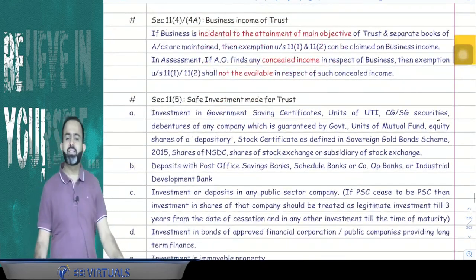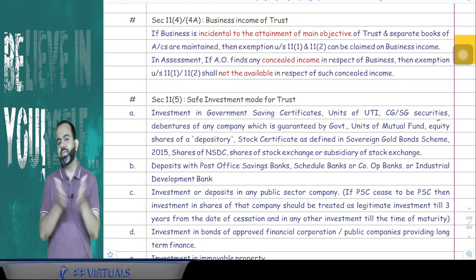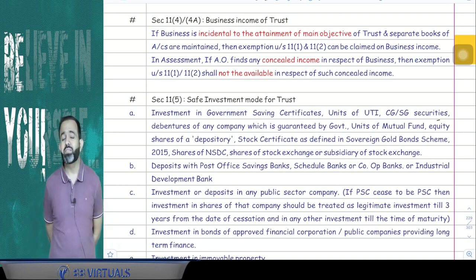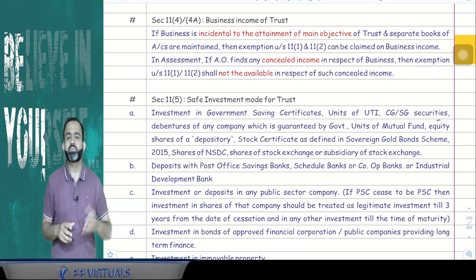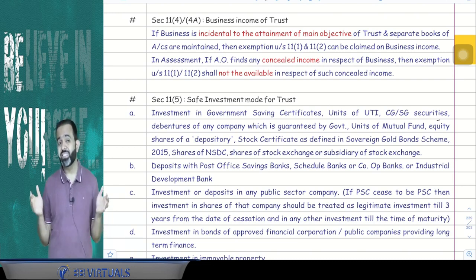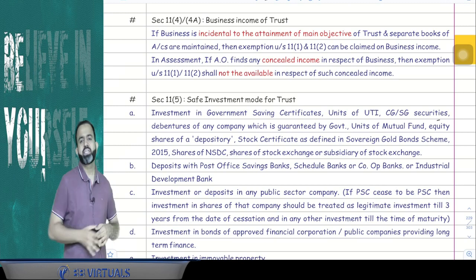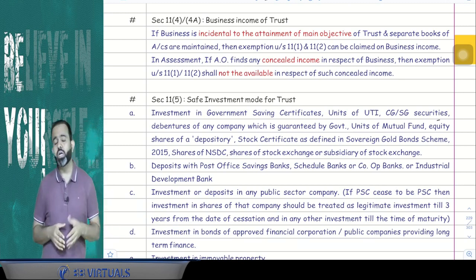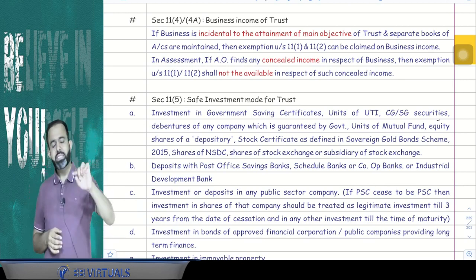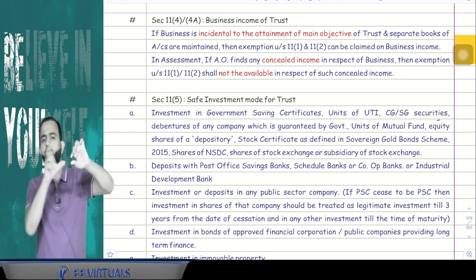After that, there is section 11(4) and 4(a). This says that sir, if a trust is doing any business, then on that business income also can the trust claim the exemption under section 11 or not. Right answer is yes, if that business is incidental to attainment of the main objective of the trust. If that business is incidental to attainment of the main objective of the trust, then on business income also the trust can claim the exemption.